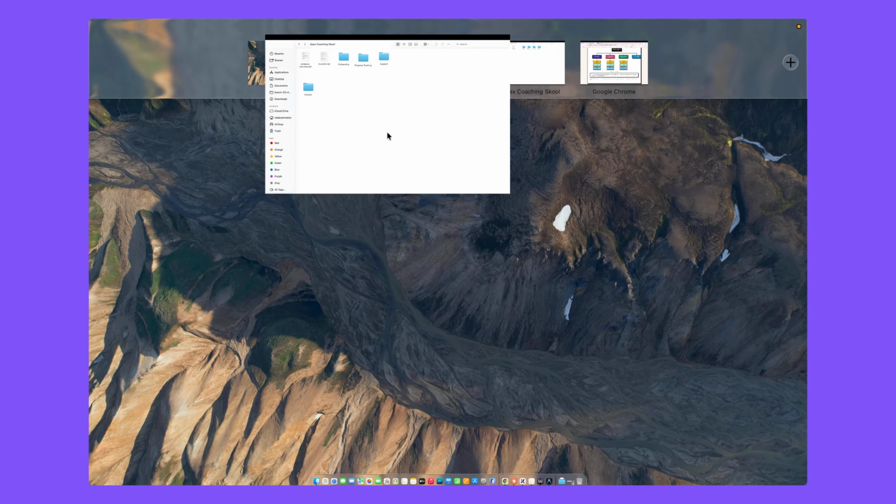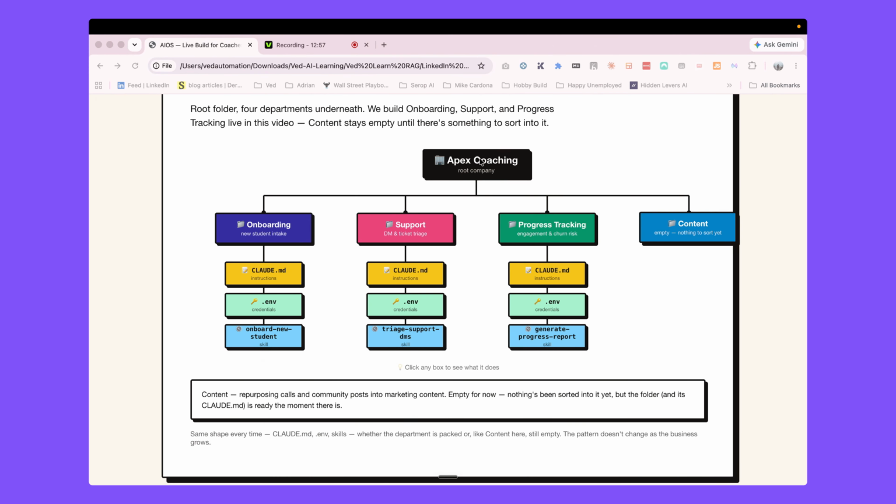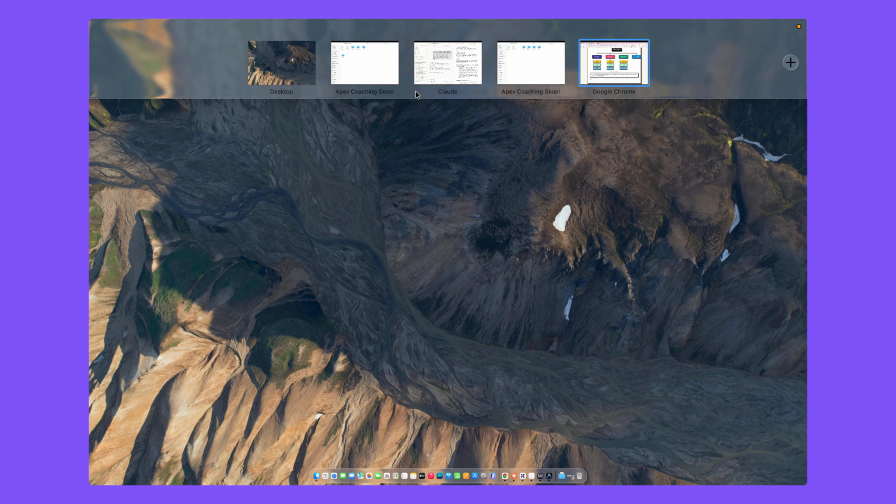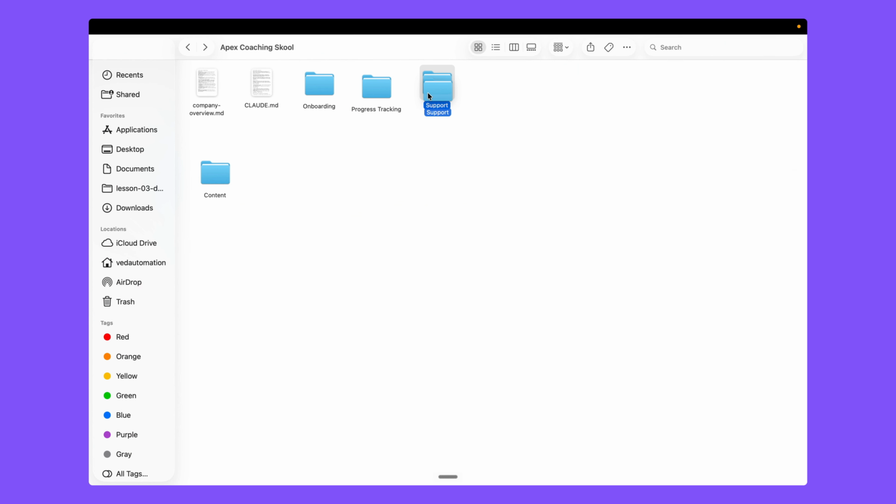So if you see our diagram here, we have the Apex coaching here, and inside we have three departments, right? Onboarding, support, and progress tracking, and they all have their own claude.md and .env file. And we need to add the skills or other process files as well as we are working inside those folders. Okay, so you can work on each folder as well, right? So let's say you are working on the support folder, then you don't need to know about what is going on in the onboarding, or you don't need the credentials for the onboarding process, right? You just need to work inside the support folder.